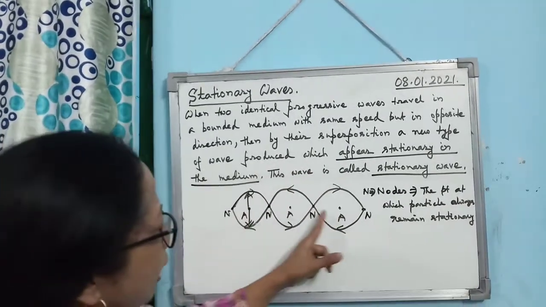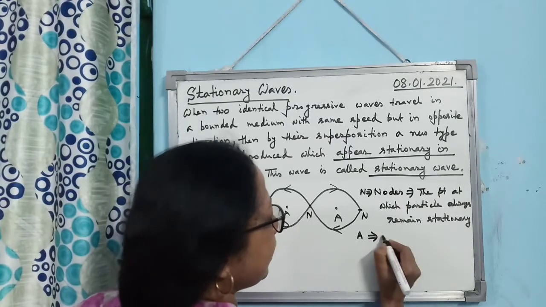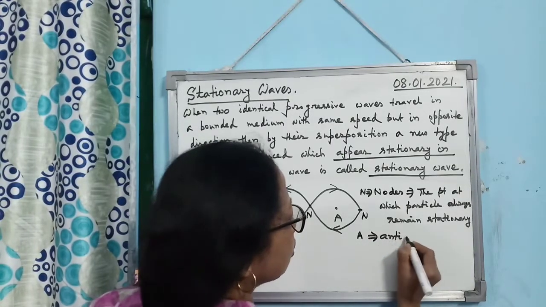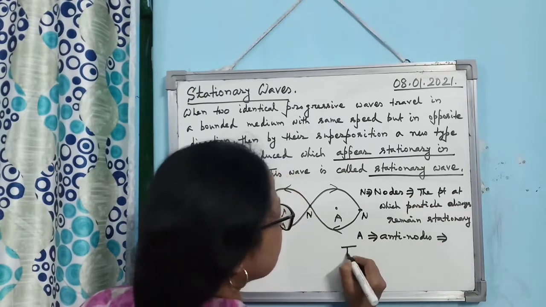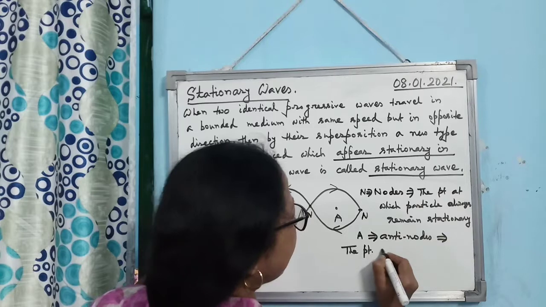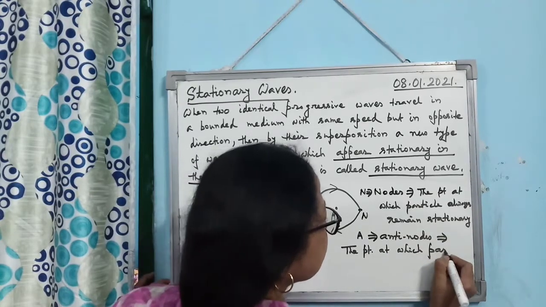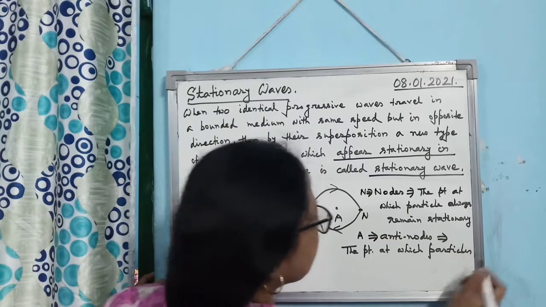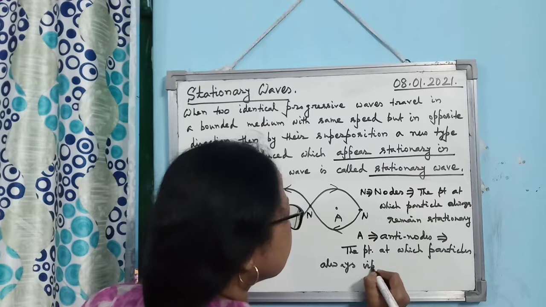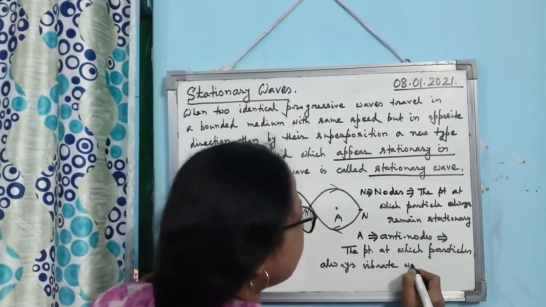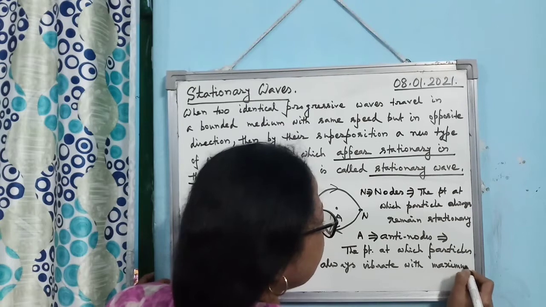So these points are known as antinodes and denoted by A. Antinodes mean the points at which particles always vibrate with maximum amplitude.